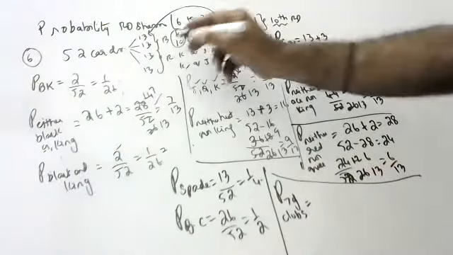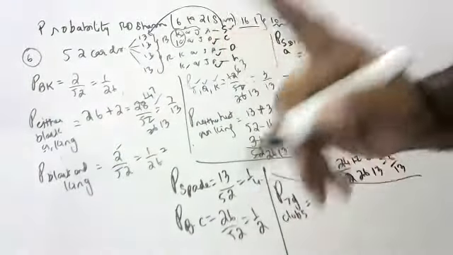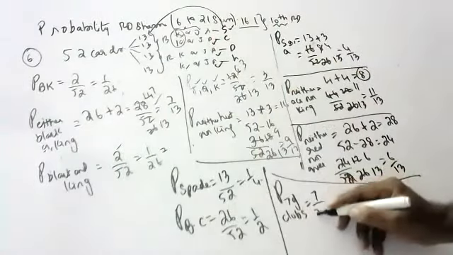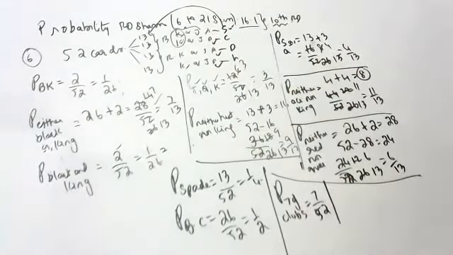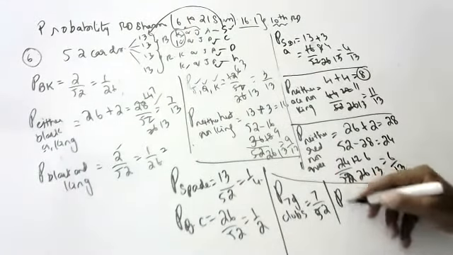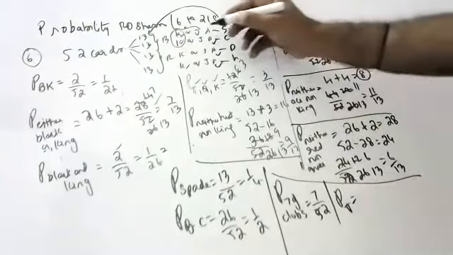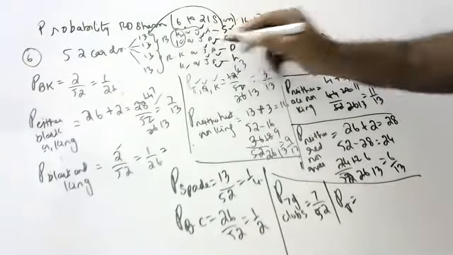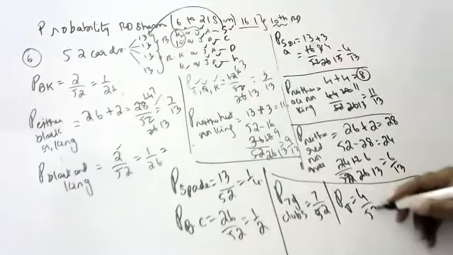Clubs are 13, and in 13 there is one 7. So the probability is 7 by 52. Next, Vikram. Yes, sir. What is the probability of a jack? How many jacks are there? Sir, 4. So 4 by 52.